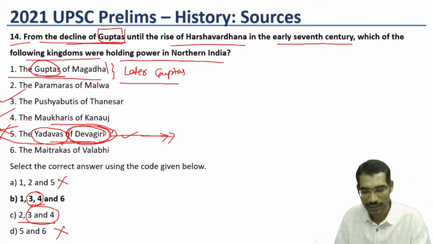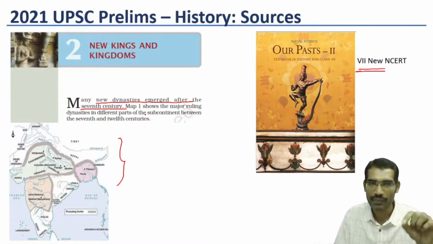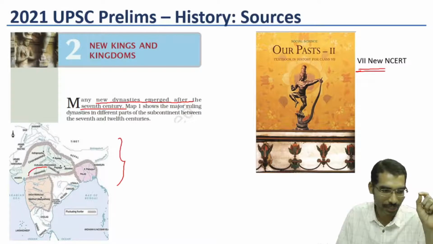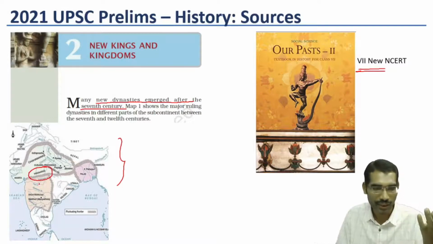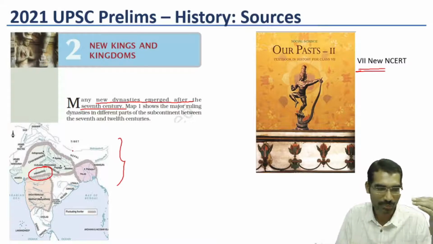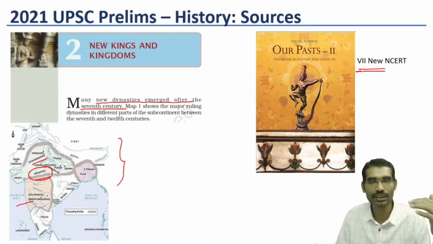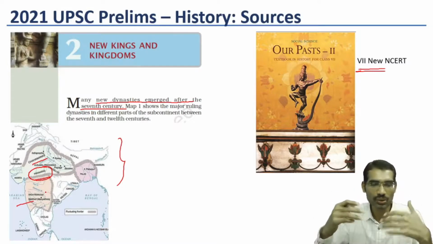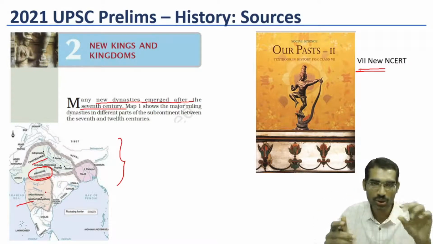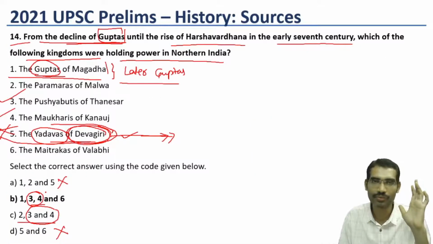Now this is the place where this map is showing. This map, after the 7th century, here you can see the Paramaras. After Harshavardhana, the northern Indian politics and other parts gradually declined and different political powers emerged. Chauhans, Paramaras and Rashtrakutas, different dynasties ruled different parts of the country. So those who just identify this map could have answered it very easily.